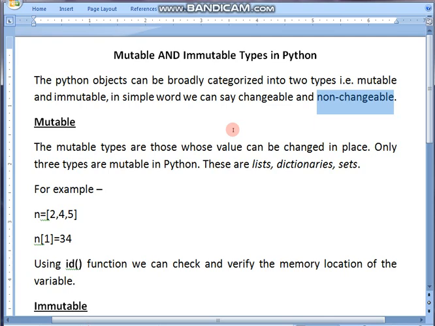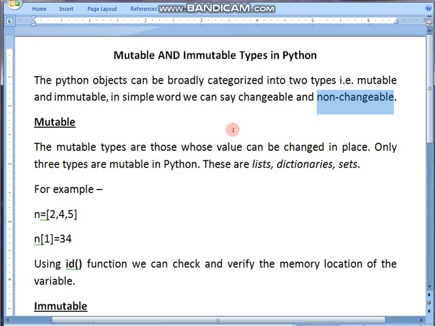Now later on, if I am changing the value of a, which was 5 before, to 8, is it going to change the address according to C, C++, Java? No, students, because it will keep the value in the same location and it will override the variable with the new value. It means wherever the value 5 was kept, in the same location, the value 8 will be kept. That is the concept we know before Python.